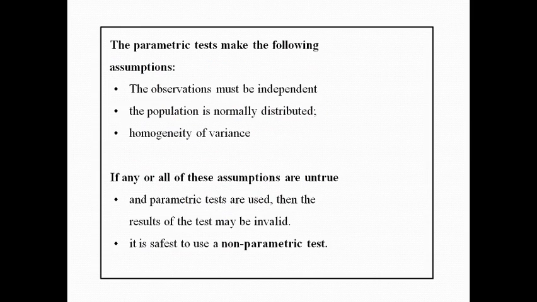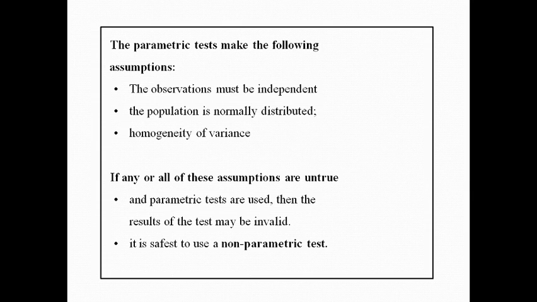We have already seen that the parametric test has the assumption that observations should be independently distributed, and your data should come from a population that satisfies normality. One more assumption is that your variance should be homogeneous.